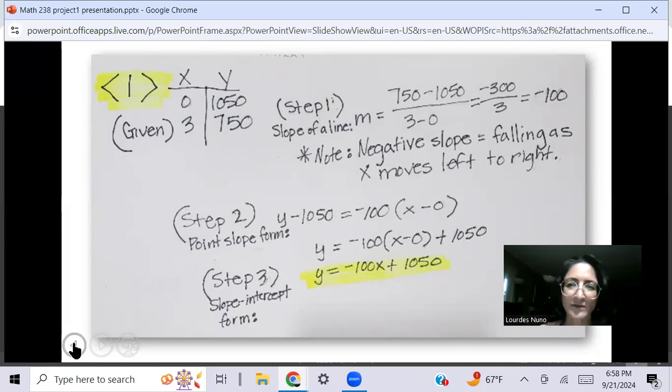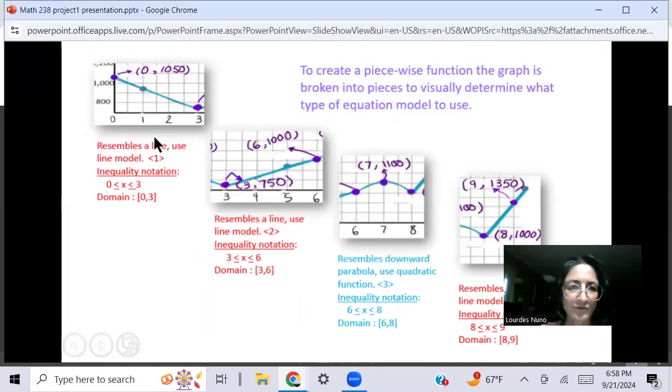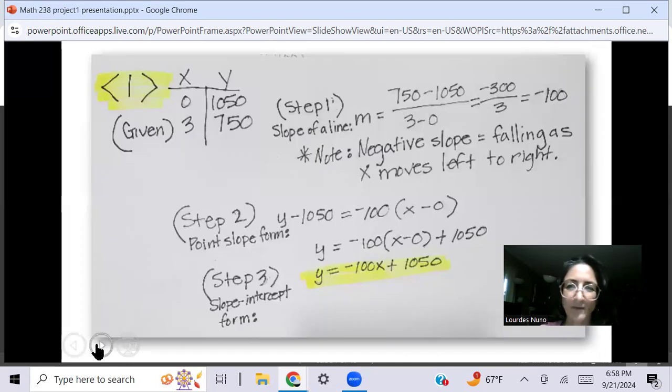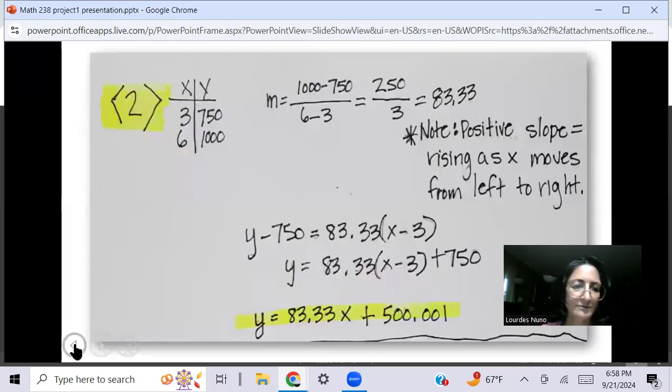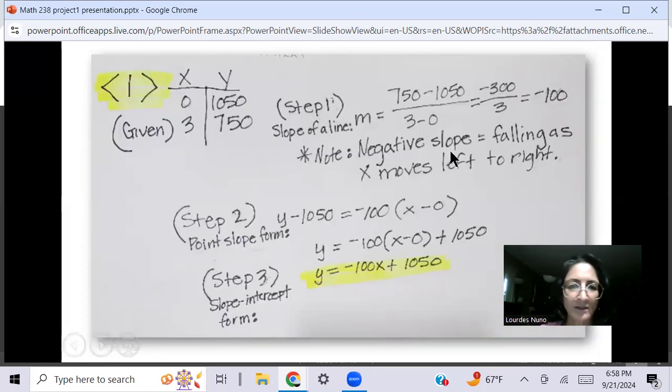Let's go back to that screen that shows. So right here, it's falling from left to right. That's what the negative means. Okay, next one. After that, we found the slope here. We plug it into our point slope form, which is right here.